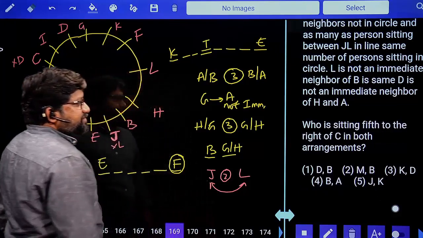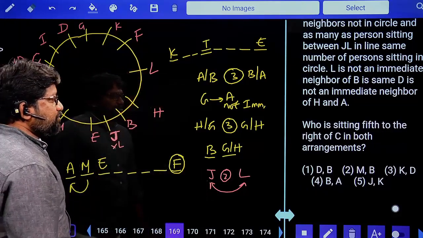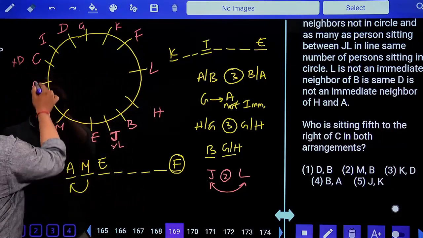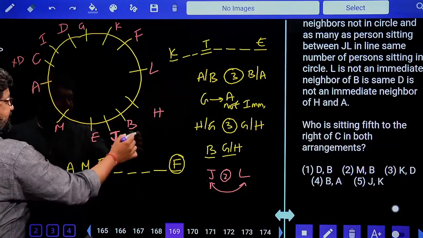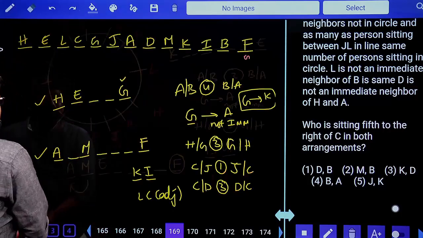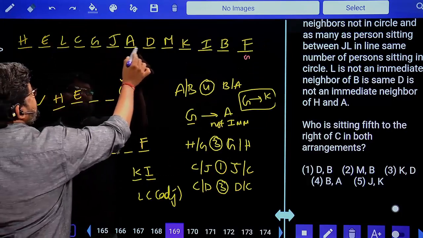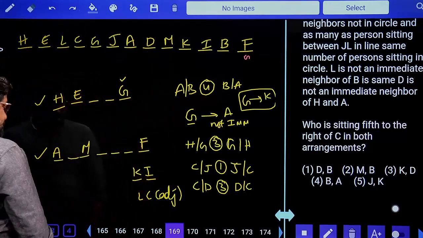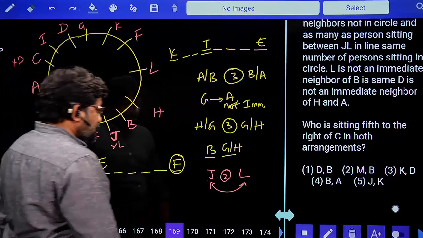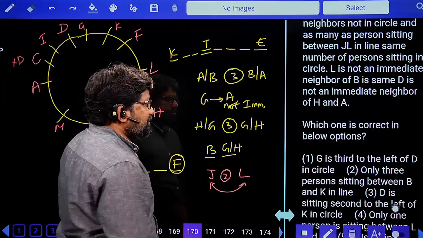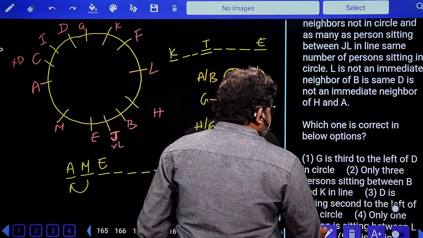Who is sitting fifth to the right of C in both arrangements? Fifth to the right of C. C is here, fifth right. 1, 2, 3, 4, 5. B in circle. 1, 2, 3, 4, 5. M. B, M. Option 2. Next question.